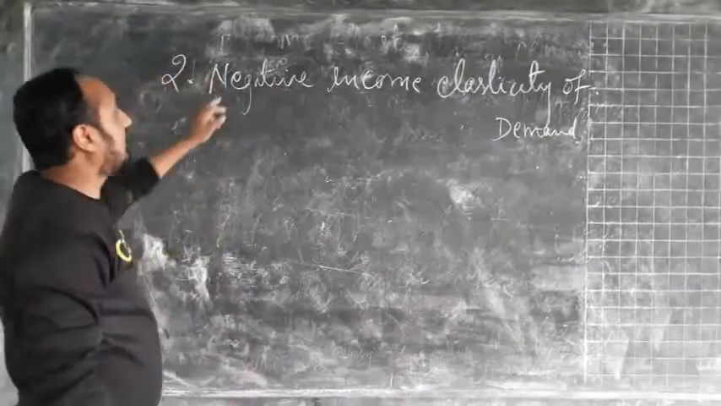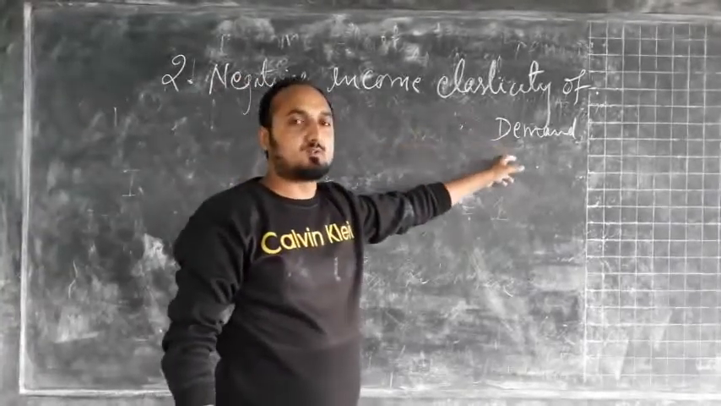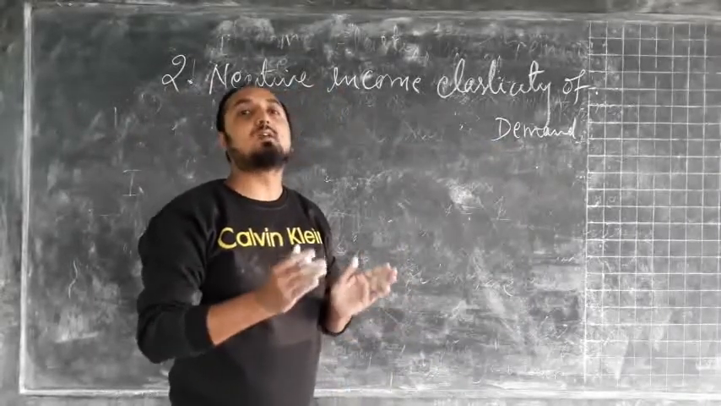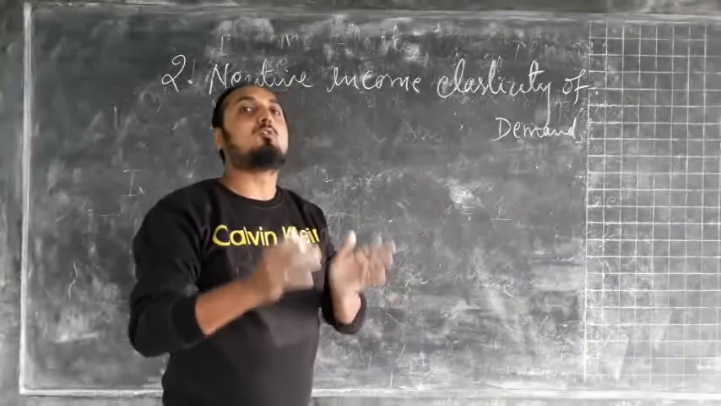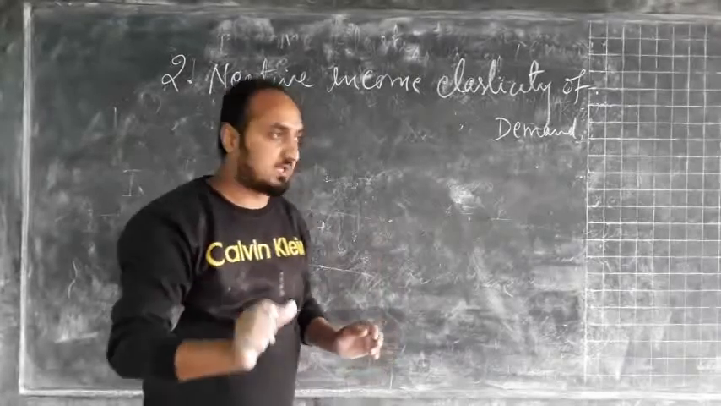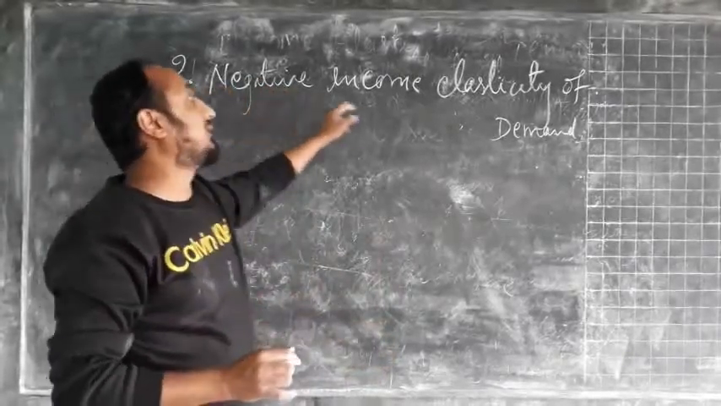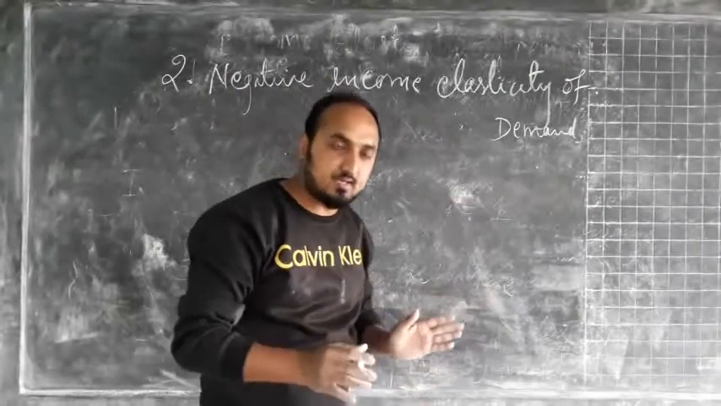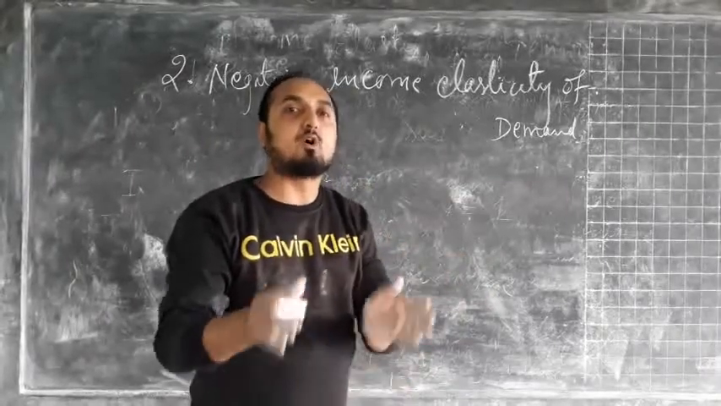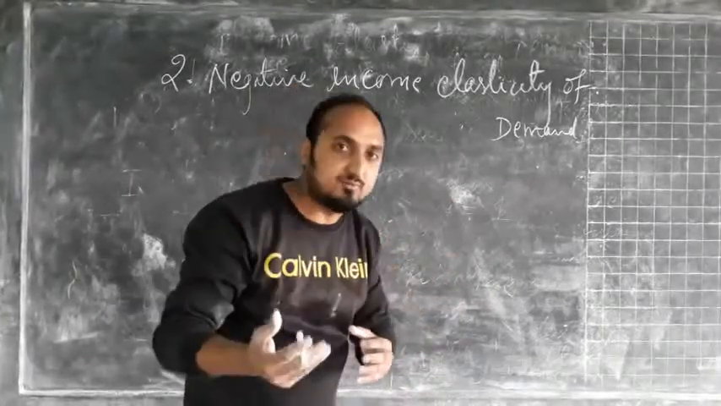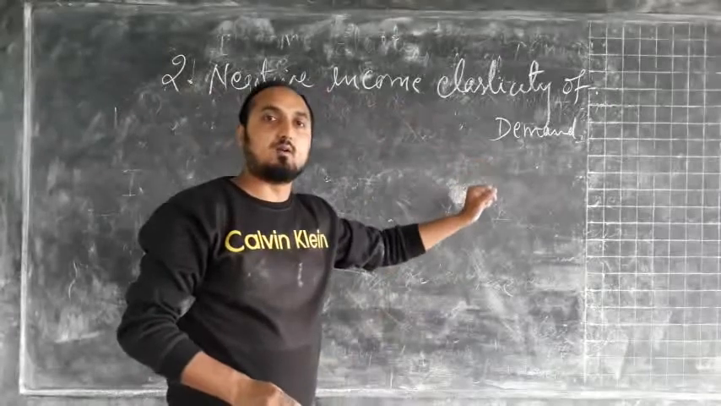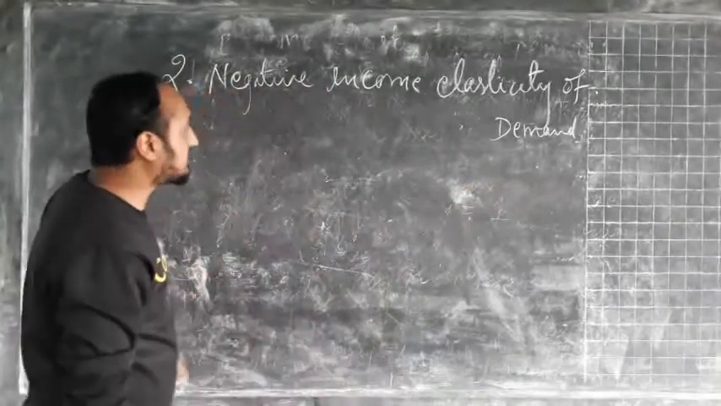Okay, next one we have negative income elasticity of demand. So here the income elasticity is said to be negative when increase in income leads to a fall in or decrease in the quantity purchased and vice versa. So this concept is known as negative income elasticity of demand. Once again, increase in income leads to decrease in the quantity demand and vice versa, then that concept is known as negative income elasticity of demand. Now I'll give you one example in this context.